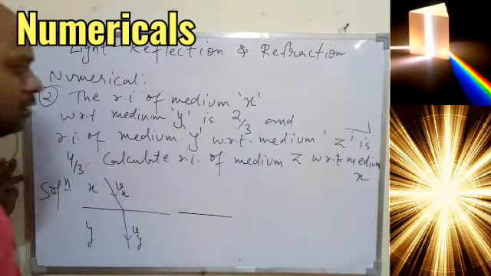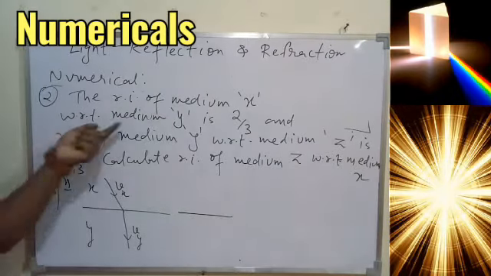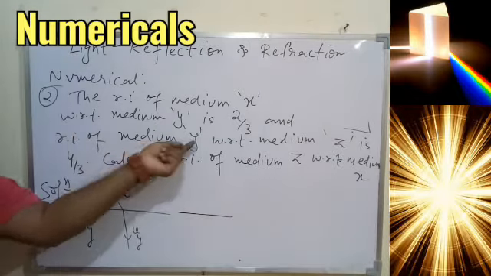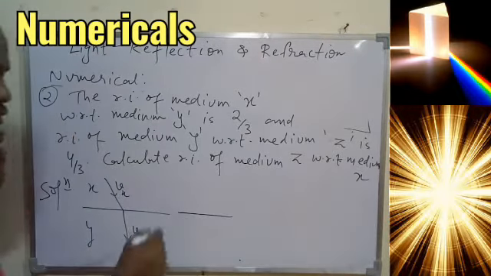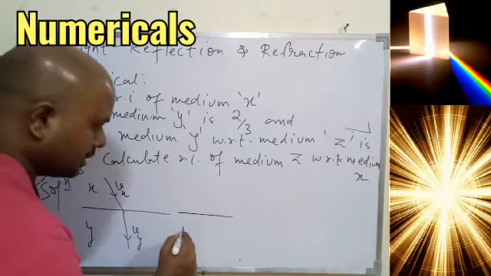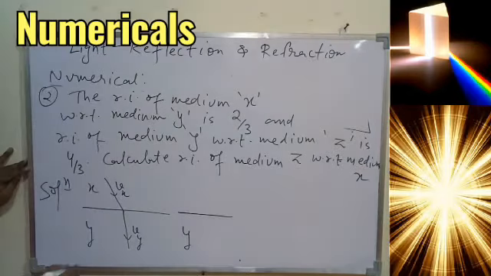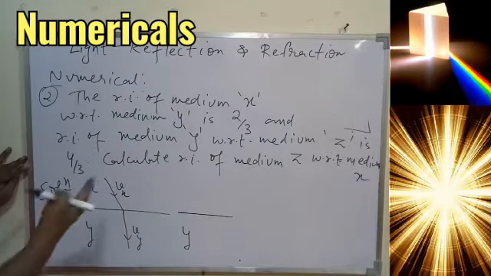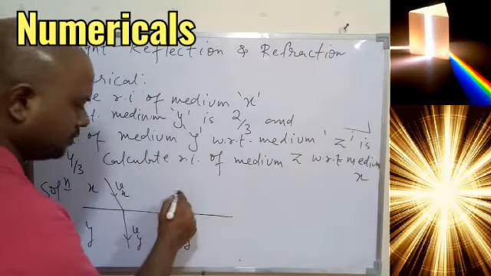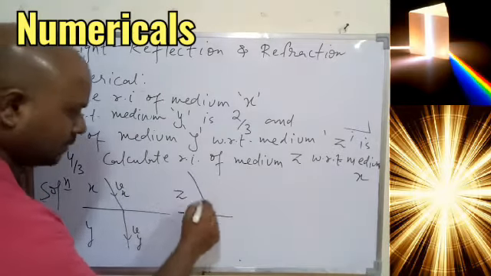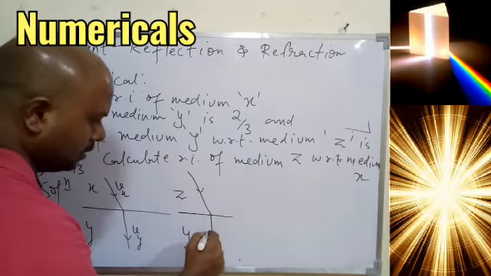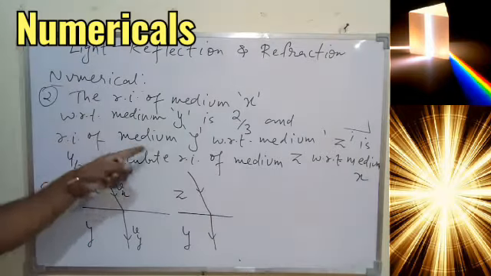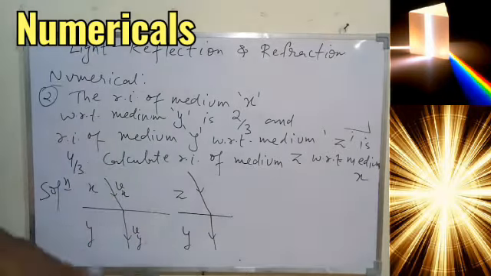And in the second case, refractive index of Y with respect to Z. So it is understood, Y is the second medium again, and Z is the first medium. So the light is traveling again from Z to Y because it is the refractive index of Y. So Y must be the second medium.